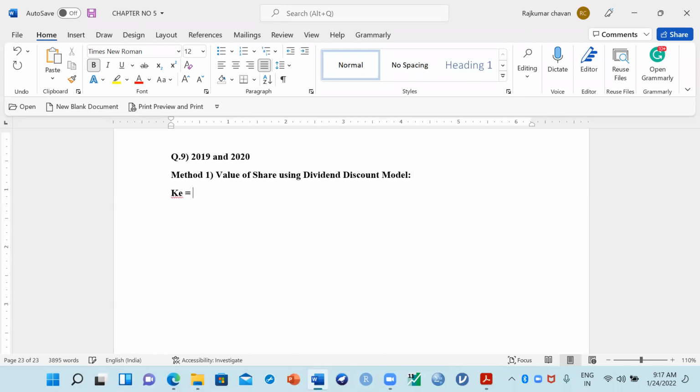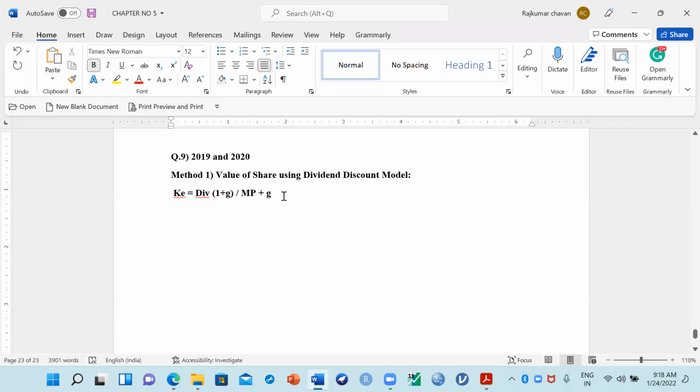KE is equal to dividend. If the dividend is growing, then you should write in the bracket 1 plus G. Let's imagine the earning is going to increase over a period of time. So 1 plus G divided by MP plus G, where G is the growth rate of the company. So with the help of KE we can calculate MP.